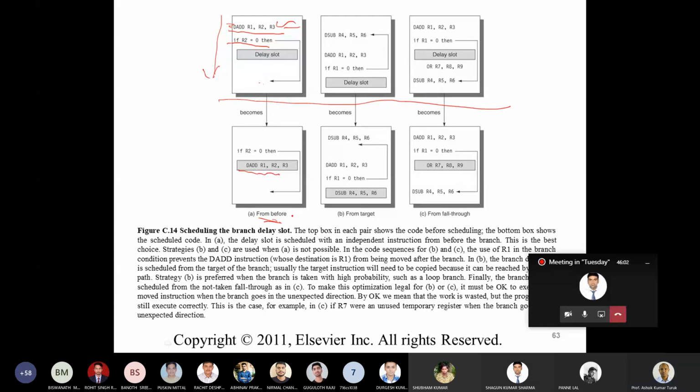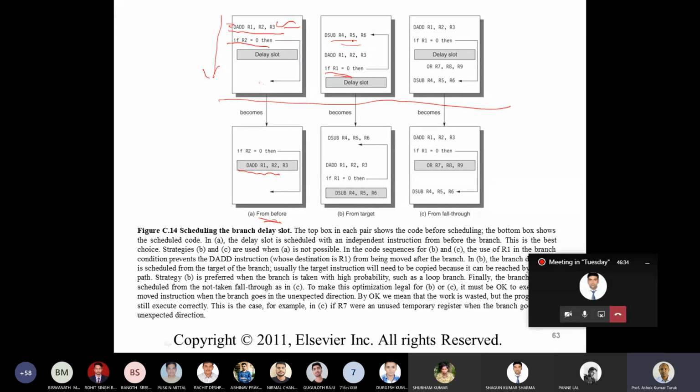Then from the target. This says if R2 is 0, then you execute this one. If you have written a loop, most of the time the loop is going to take place, so you work in the loop and you know the target. So the target is known.